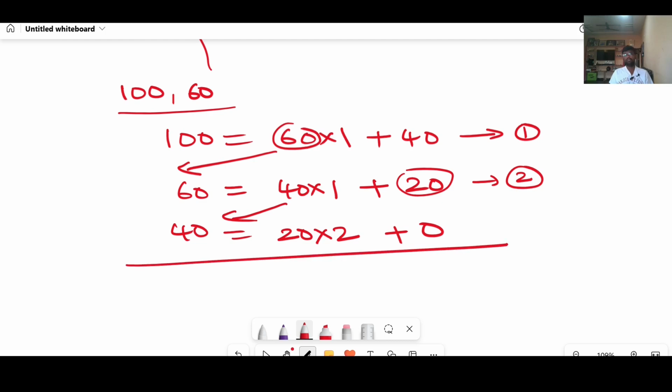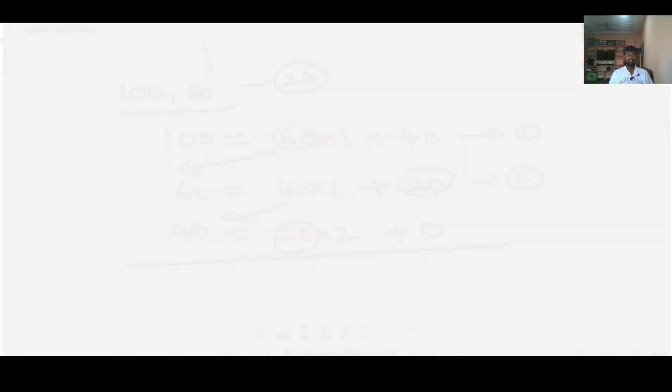This is the actual phenomenon of finding the HCF of two numbers using Euclid division lemma. And then again here, what is the HCF? Whenever you get 0 as the remainder, in that step the divisor is nothing but the HCF of the given two numbers. The HCF of the given two numbers is 20. Now we will move into the concept here.